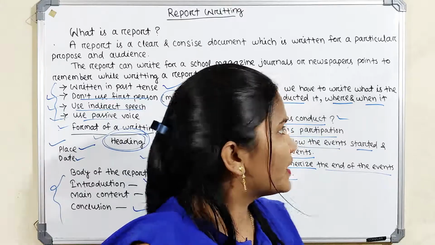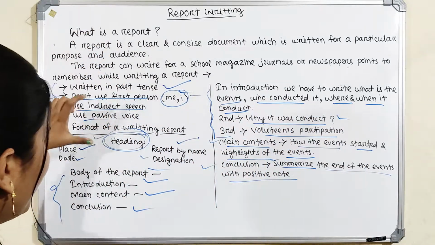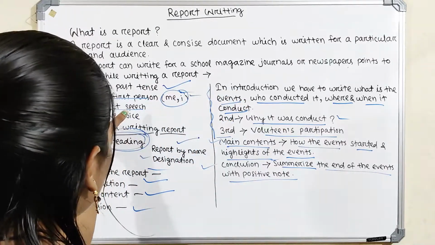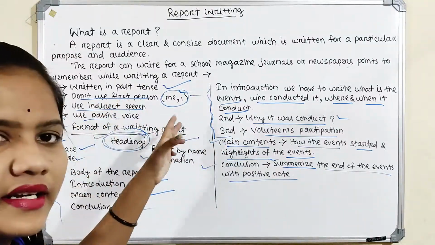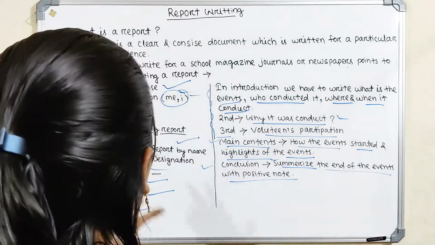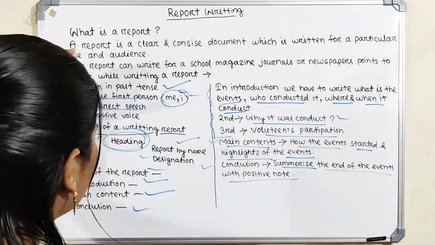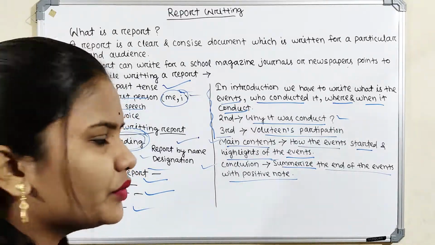That is all about report writing. First of all, what is a report? Then the steps of the report. We have to remember past tense, present tense and future tense. Secondly, first person, second person and third person. Thirdly, direct and indirect speech. Then fourth, active voice and passive voice. Before we write a report, first we have to know about all these grammar parts, then we can write a report.